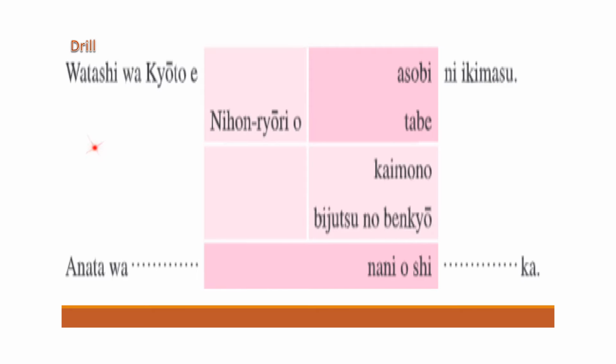मैं कोबे Japanese dishes, Japanese खाने के लिए जाता हूँ. Tabe ni. Okay. Watashi wa Kobe e kaimono ni ikimasu. I go to Kobe for shopping. All right. Watashi wa Kyoto e bijutsu no benkyou ni ikimasu. I go to Kyoto for studying bijutsu. Bijutsu is art, museum है ना, okay, or arts something, all right, so arts.